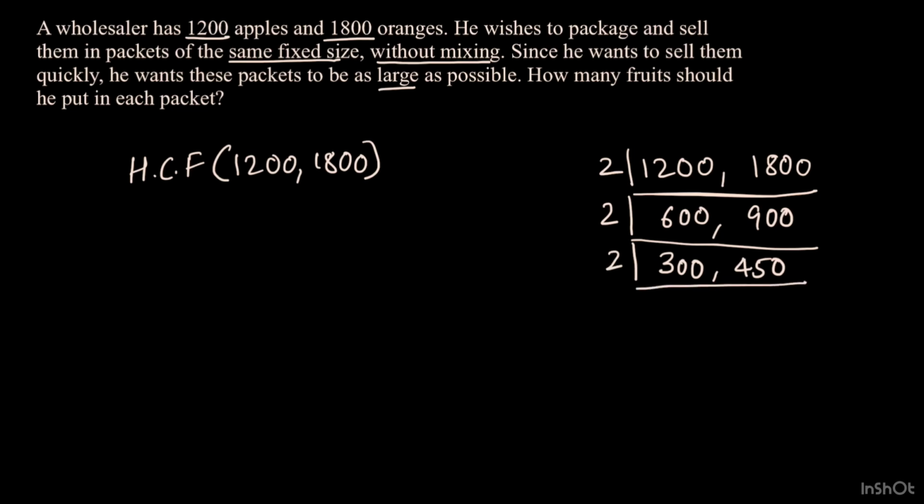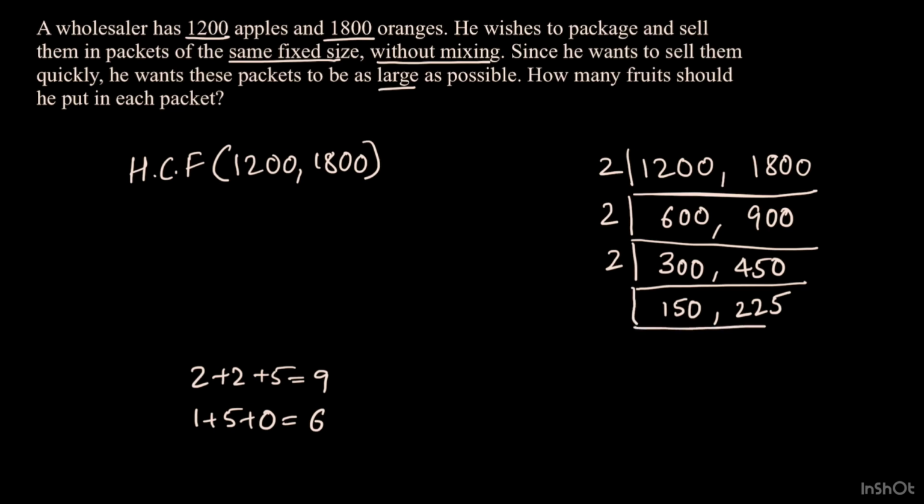Now both these numbers are also even, so taking out 2 as a common factor. 150 times 2 gives us 300, while 225 times 2 gives us 450. Now 225 is not even, so this is no longer divisible by 2. Now 2 plus 2 plus 5 gives us 9, which is divisible by 3, while 1 plus 5 plus 0 gives us 6, which is also divisible by 3. So these two numbers have 3 as a common prime factor.